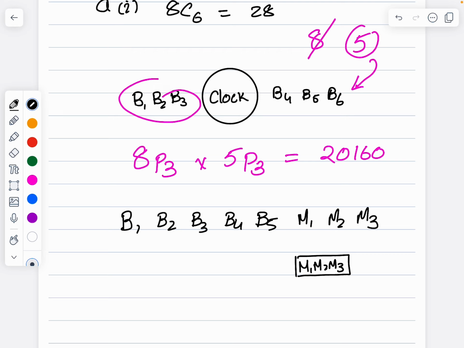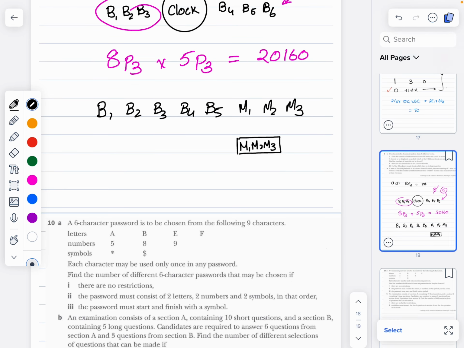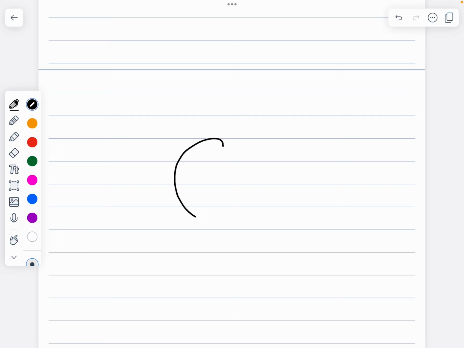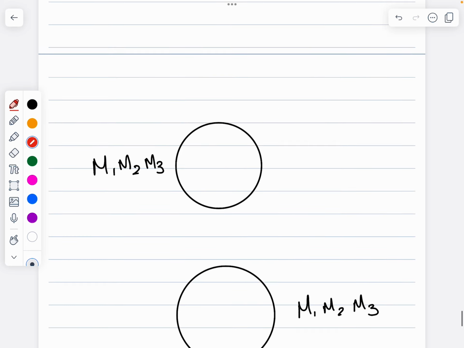How should it be solved? We need to be very careful in understanding this, so let's add a page and carefully understand this question. This is a shelf. So M1, M2, M3 should be here, or else M1, M2, M3 should be here. The remaining five books, B1, B2, B3, B4, B5, three should be going over here.